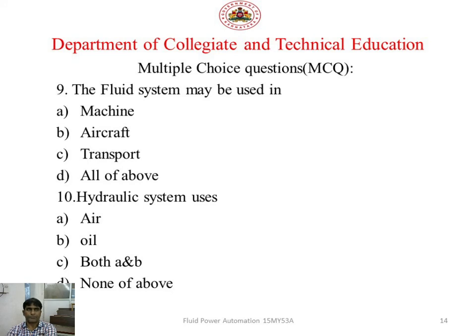Last question. A hydraulic system uses dash. First option, air; second option, B, oil; C option, both A and B; D option, none of the above. Yes, students, the right answer is B, oil. When you use oil, you call it a hydraulic system.